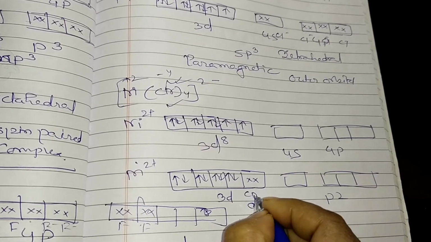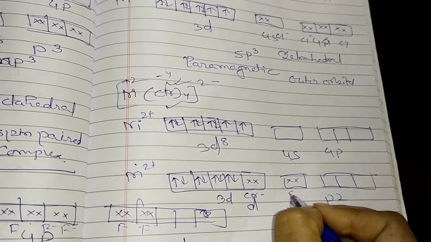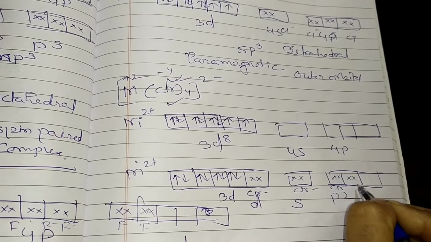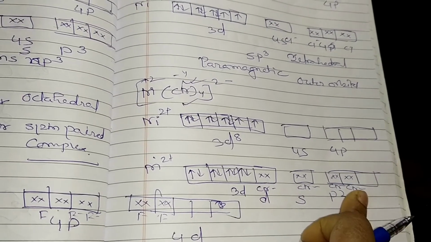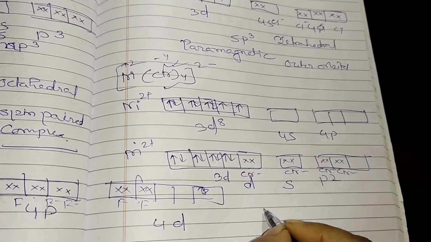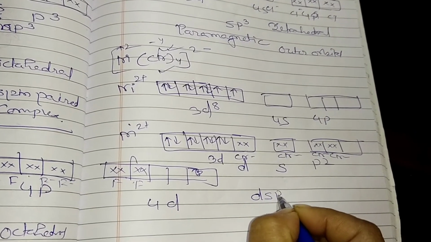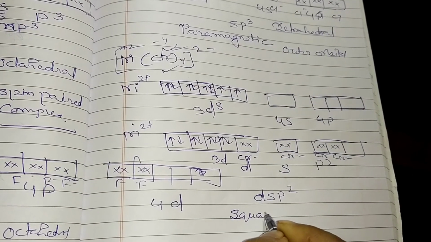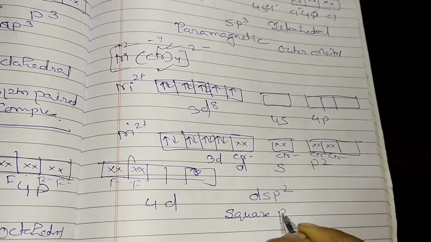Here it comes from which one? Cyanide 1, here it is also CN1, here it is also CN1, and here it is also CN1. We have to adjust 4 cyanides, and now what will be the hybridization here? dsp2. That means this is square planar. This is not tetrahedral, square planar.